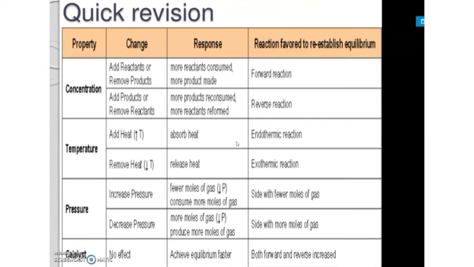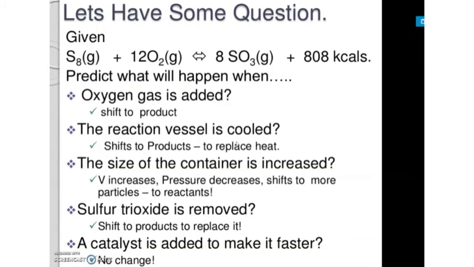So for a quick revision, the changes are given here. For example, we'll check with a question. Here a reaction is given: sulfur and oxygen react to give sulfate, and here the plus sign is given.